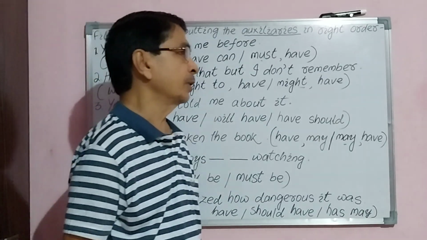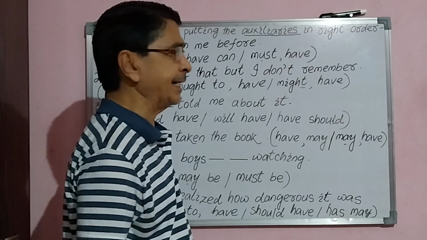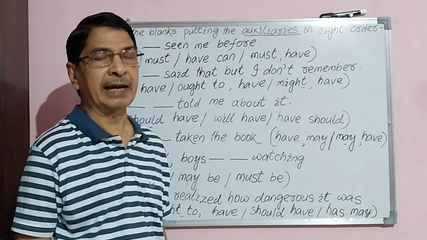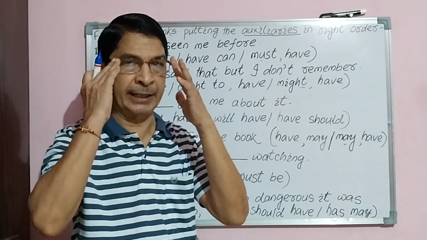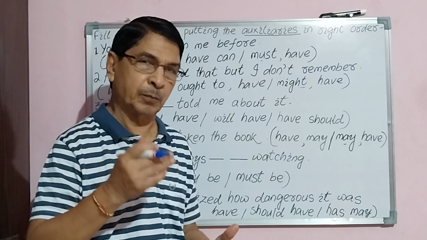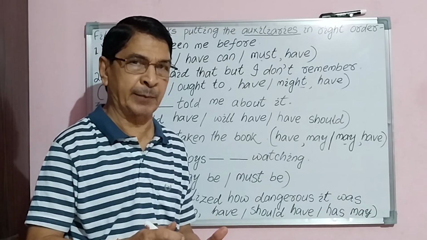Auxiliary verb is also of two kinds. One is primary auxiliaries and second is modal auxiliaries. In short, we say primary auxiliary means only auxiliaries. It can be said in grammar.